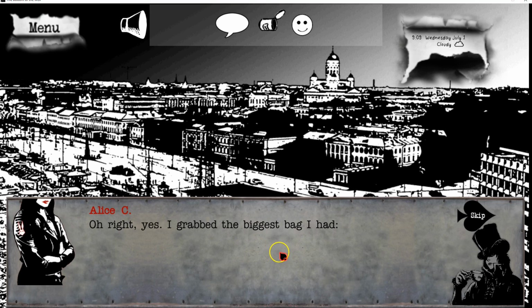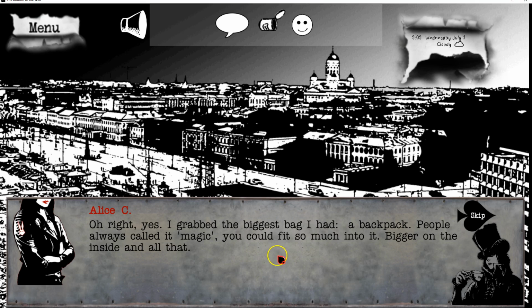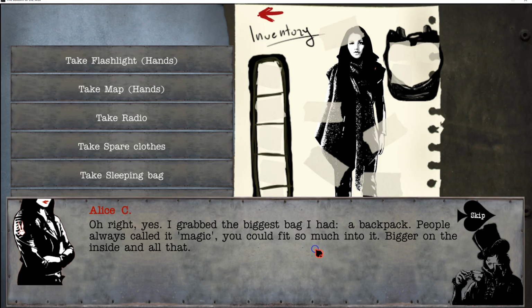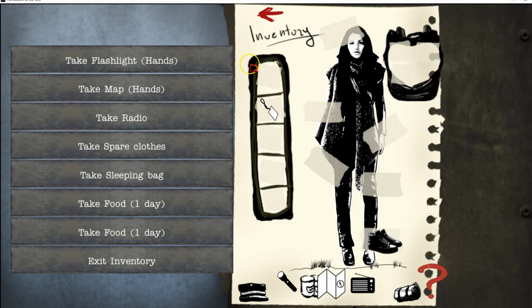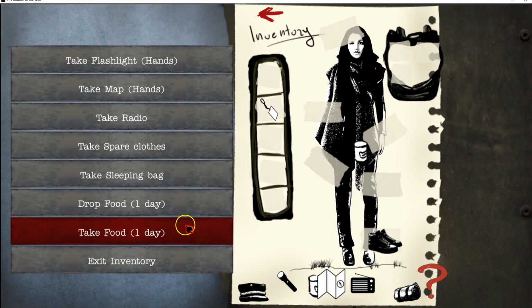I mean, I grabbed the biggest bag I had. A backpack. People always call it magic. You could fit so much into it. Bigger on the inside and all that. I think she decided she was gonna go with Doctor Who or something for a while. Oh, Jesus. Flashlight, map, radio, spare clothes, sleeping bag, food. Well, okay, food.